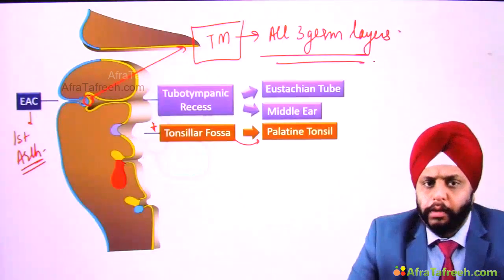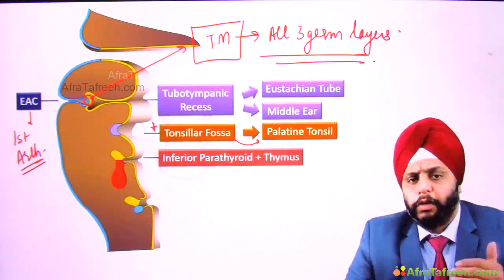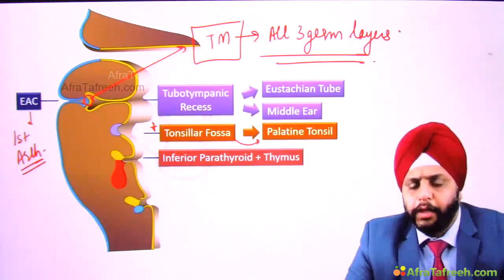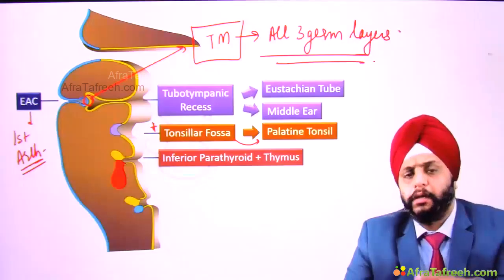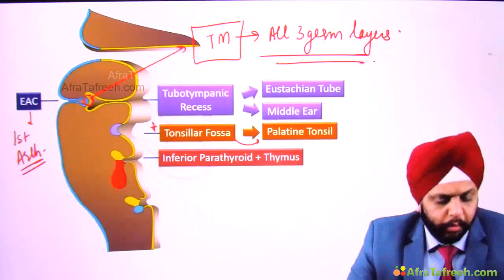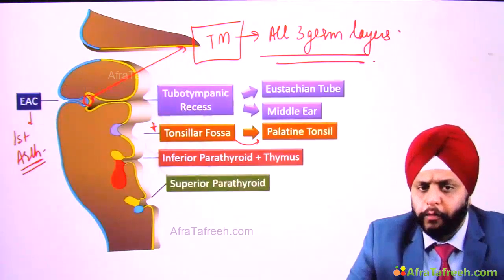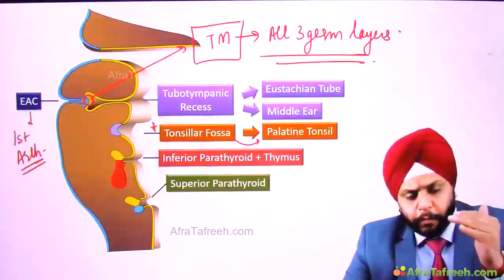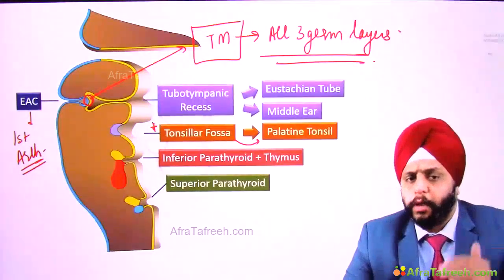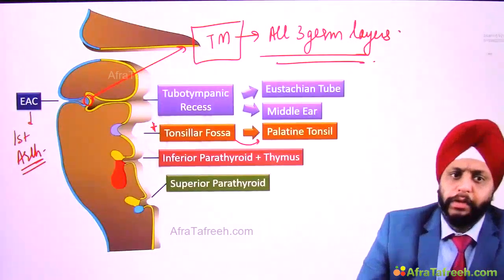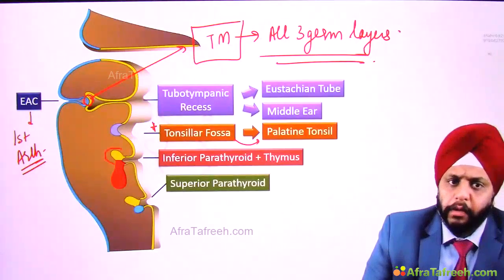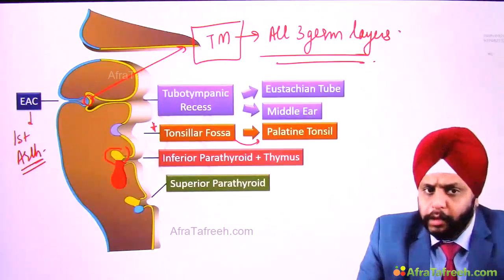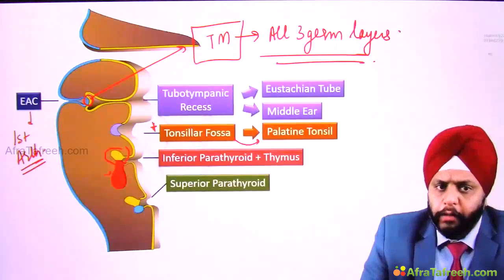Now the third pouch, you see over here, it forms the inferior parathyroid glands and thymus. The fourth pouch forms the superior parathyroid gland. Now you see superior parathyroid is developing from the lower pouch. Why? Because the inferior parathyroids, when formed by the third pouch, are formed along with the thymus.